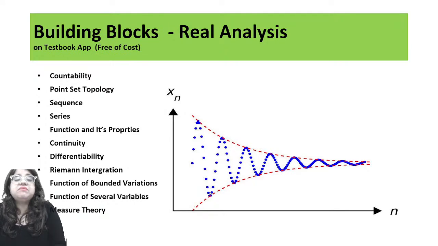Then how Riemann integration comes into the picture: you go with the analysis of the upper Riemann sum, lower Riemann sum, the integrals related to it, and the Darboux theorem. We're going to talk about each and every one of those things in Riemann integration. Then how functions are considered in bounded variations, and we'll talk about functions of several variables. We're also going to talk about metric spaces, which is a part of measure theory, and how Lebesgue measures and these things all work. So this is the exact analysis and scenario of the real analysis topics which we are going to cover.